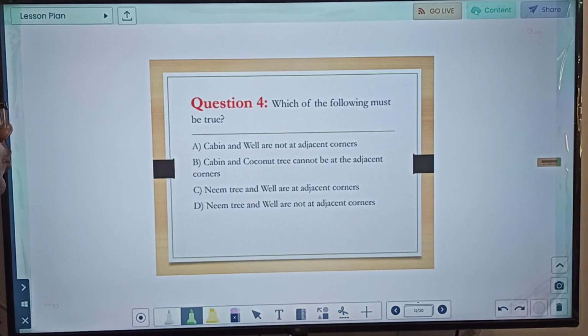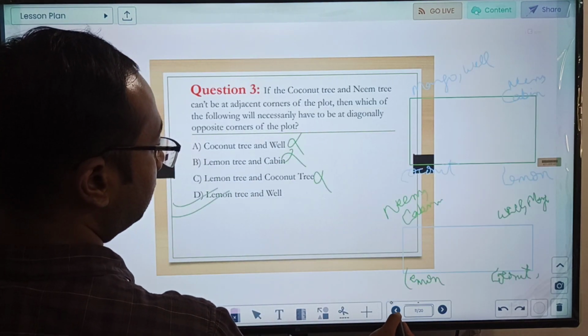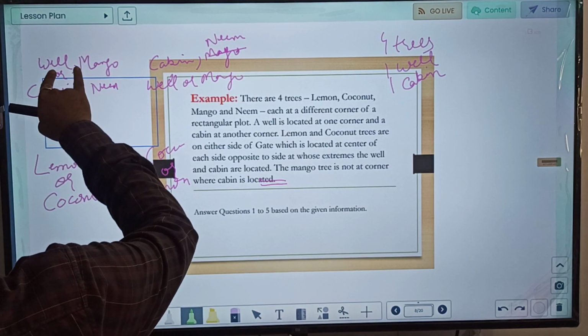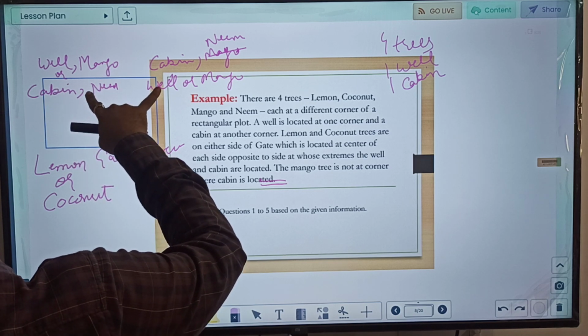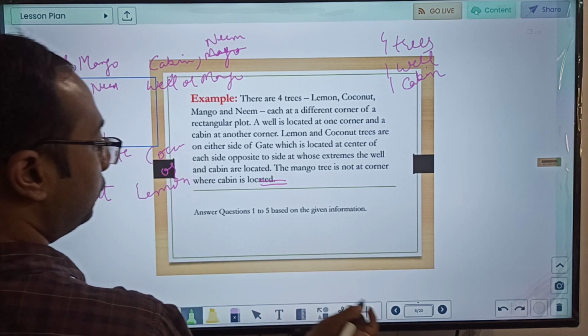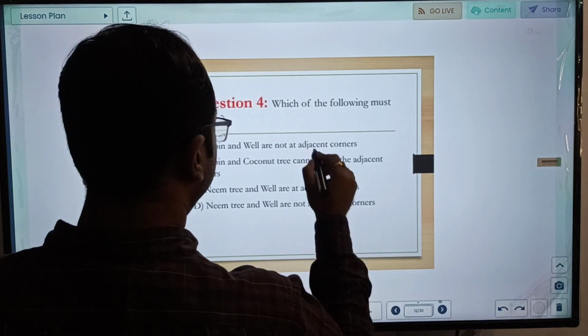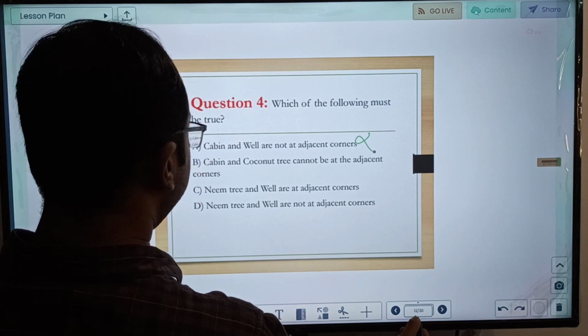Which of the following must be true? Cabin and well are not at adjacent corners. So well and cabin, no, they can be at adjacent corners. This is not the correct one. Cabin and coconut trees cannot be adjacent.